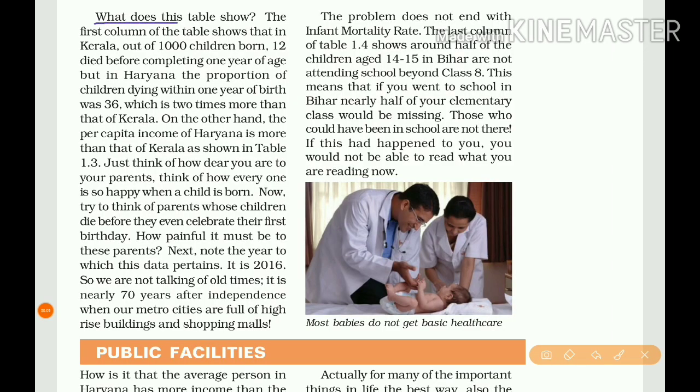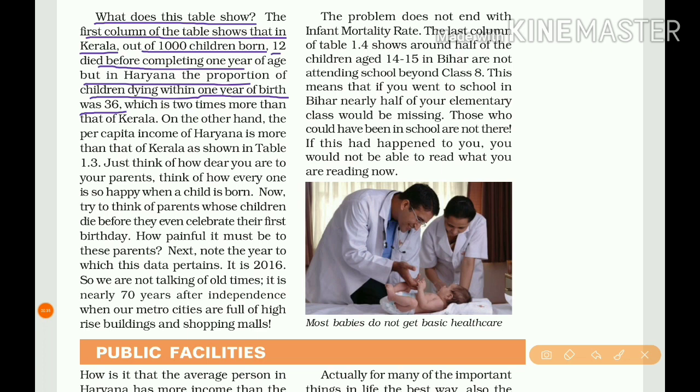What does this table show? The first column of the table shows that in Kerala, out of 1000 children born, 12 died. Actually, according to the table, this data is wrong. They have given 10 in the table here, died before completing 1 year of age. But in Haryana the proportion of children dying within 1 year of birth was 36.